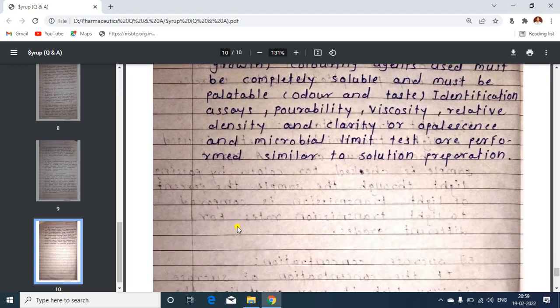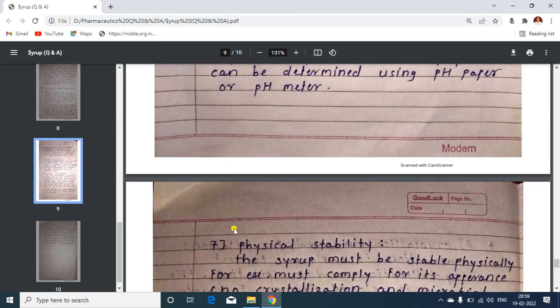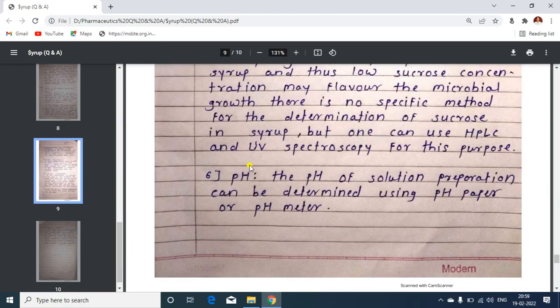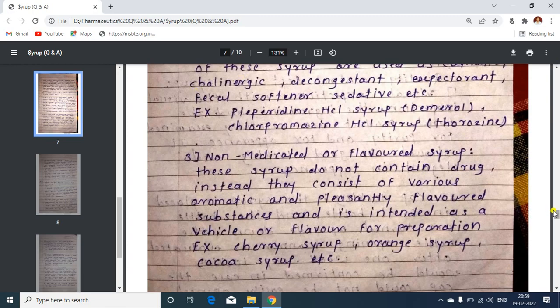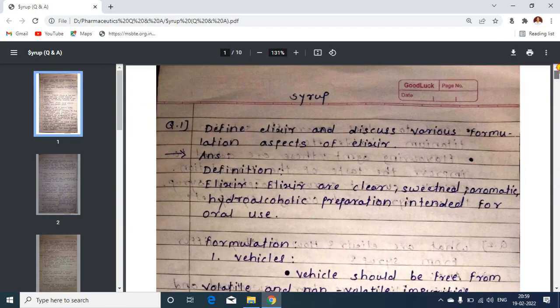So we have discussed the important questions in your topic, that is syrup, a monophasic liquid dosage form. Important questions means these are the repeatedly asked questions in the exam.